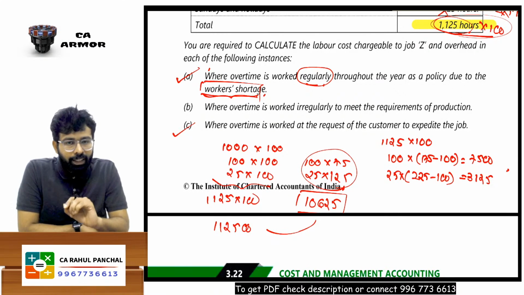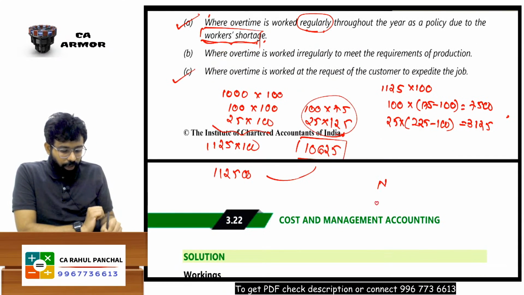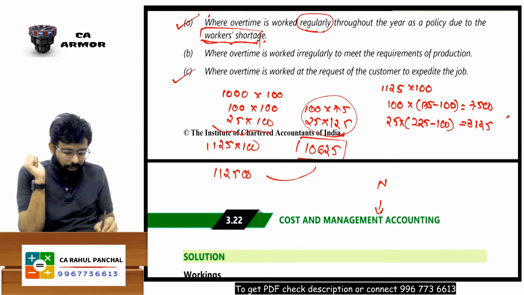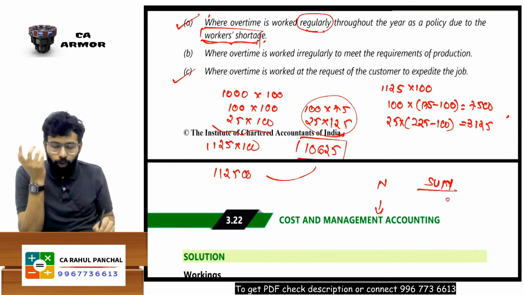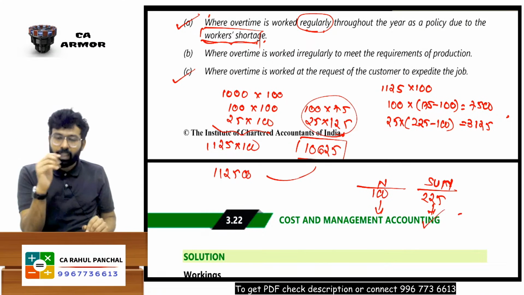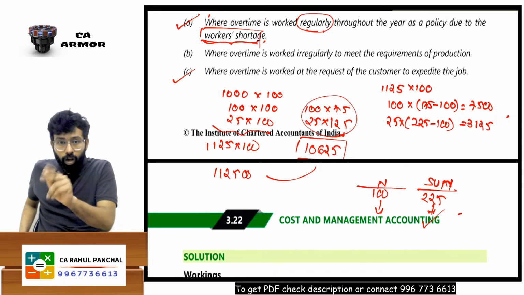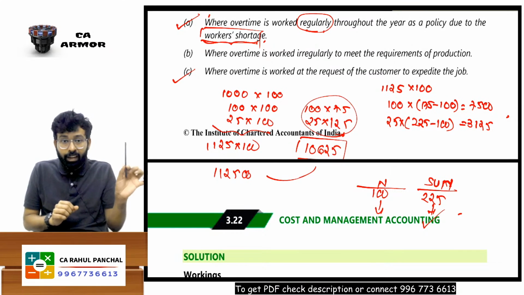Sir, can you do like this? The product which is manufactured on a normal day will be cheaper. You will sell it at a lower price. The product which is manufactured on Sunday, now you paid a higher amount to the worker. Normal day you pay 100, Sunday you pay 225. Can you recover this extra 225 from the customer? Okay, this product is cheaper, this one is expensive, at a higher rate because it is manufactured on Sunday.